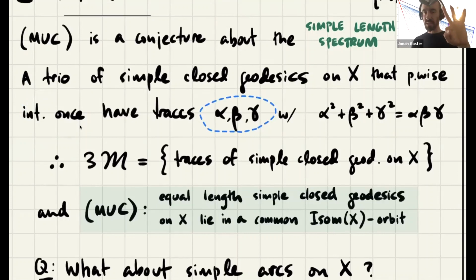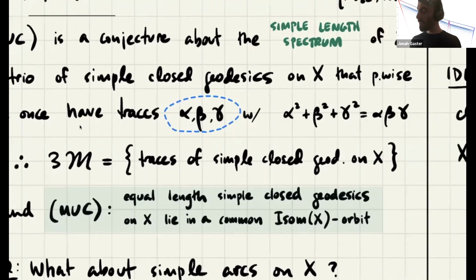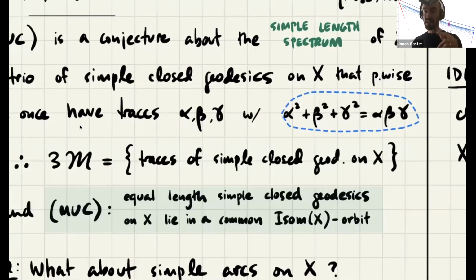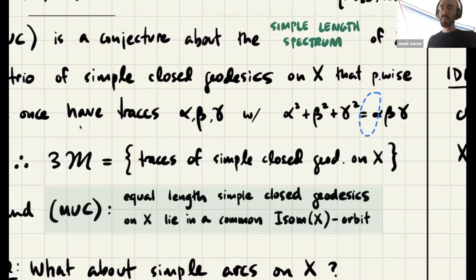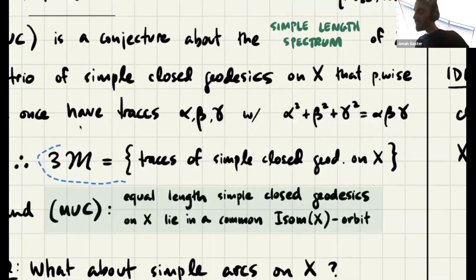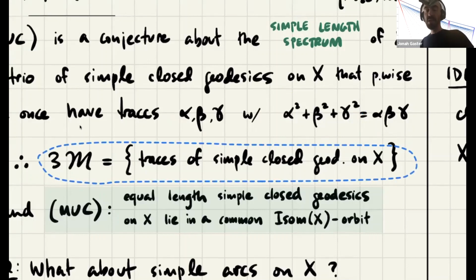I get 3 traces. Those traces, alpha, beta, gamma, because of the trace identity of SL2, turn out to satisfy this simple equation, alpha squared plus beta squared plus gamma squared equals alpha beta gamma. So that looks like the Markov cubic, and it almost is up to a factor of 3 that's missing. But what it means is if you have such a trio, then when you divide them by 3, they satisfy the Markov cubic. And in fact, what you can find is that the traces of simple closed geodesics on the modular torus are precisely 3 times the Markov numbers.